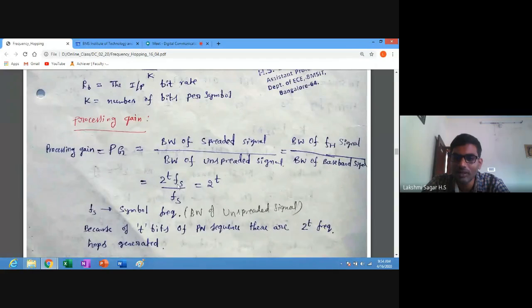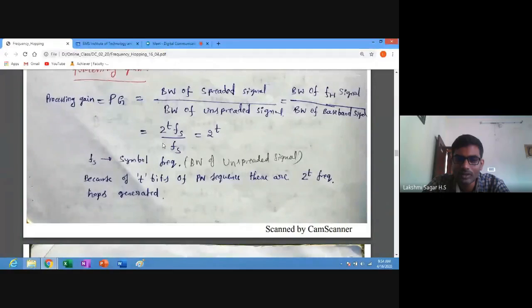Fs is the bandwidth of the baseband signal. It should be divided by the bandwidth of the unspread signal or baseband signal, which can be denoted as Fs. So Fs and Fs get cancelled here. So we will get 2 power t. That is the processing gain.